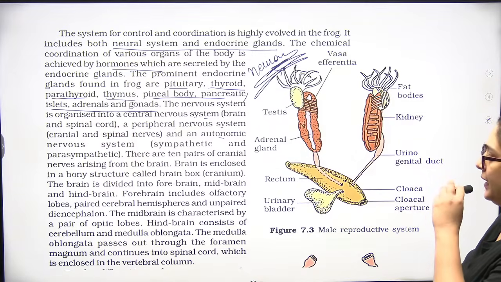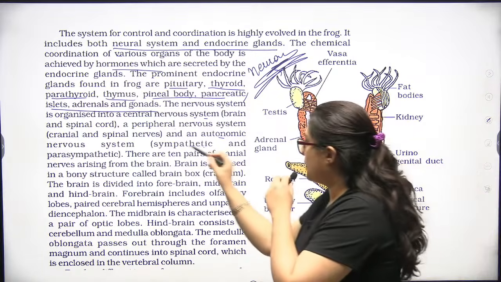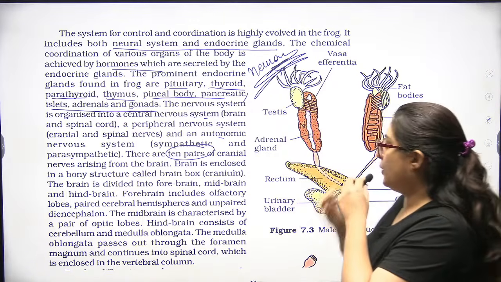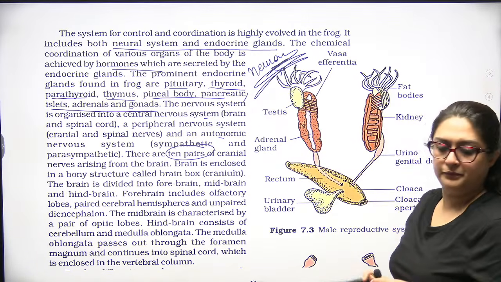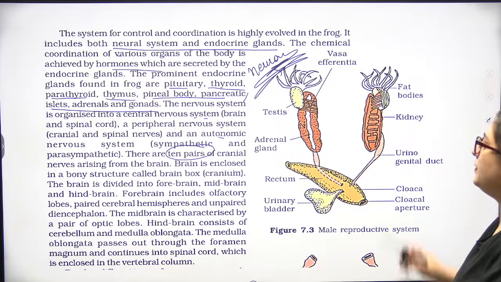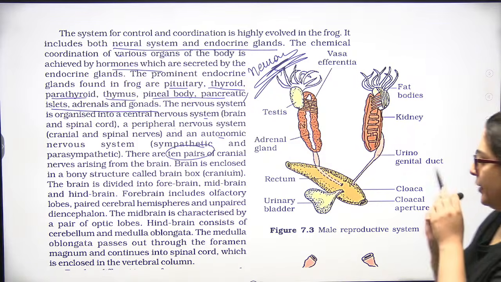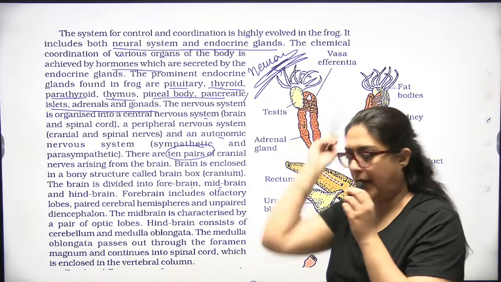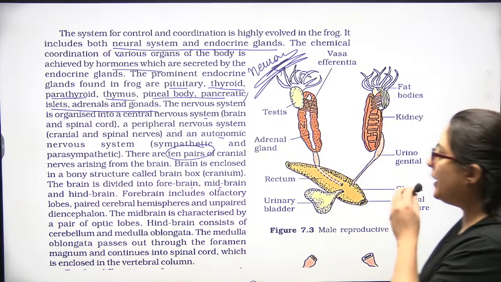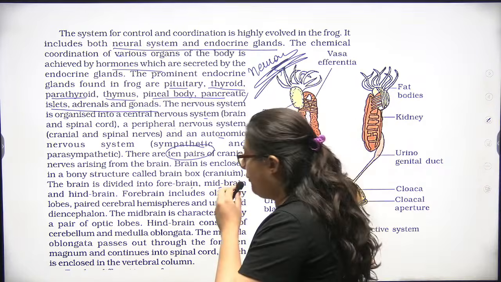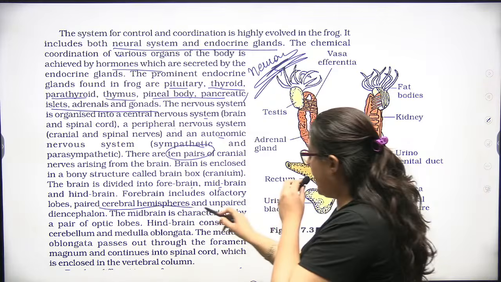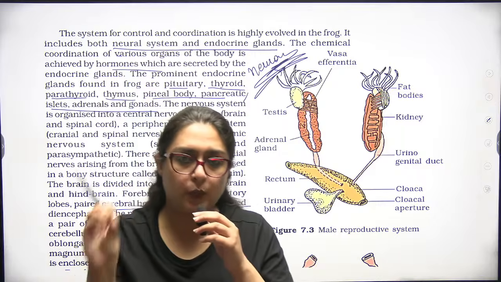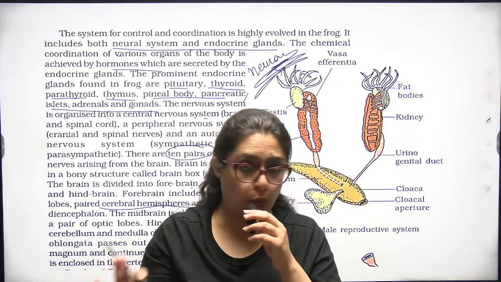10 pairs of cranial nerves arise from the brain, and this terminology, the numerology, is very important. The brain is enclosed in a bony structure called the brain box. The brain is divided into forebrain, midbrain, and hindbrain. Forebrain includes olfactory lobes, paired cerebral hemispheres, and unpaired diencephalon. Paired means two in number. Unpaired means it is not two in number.